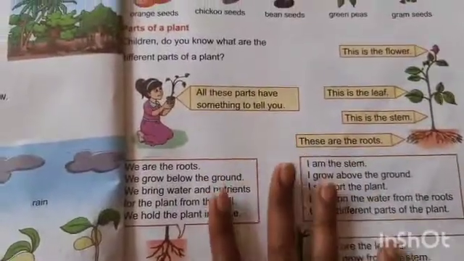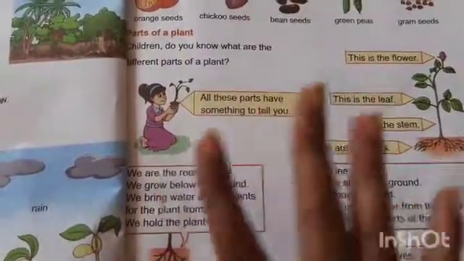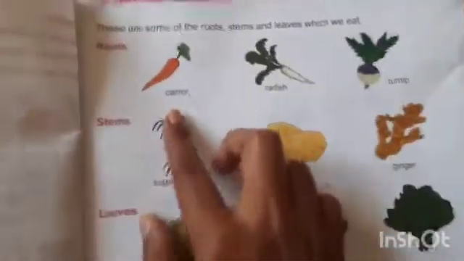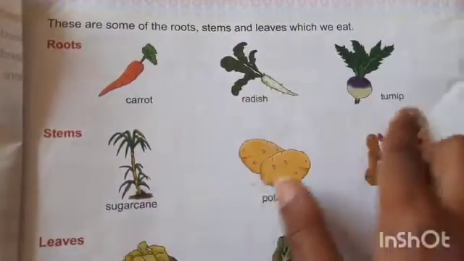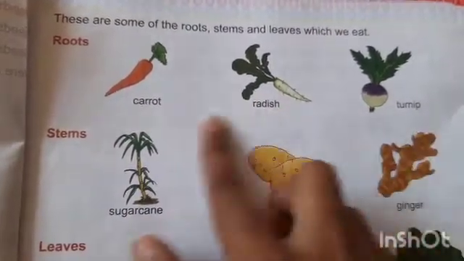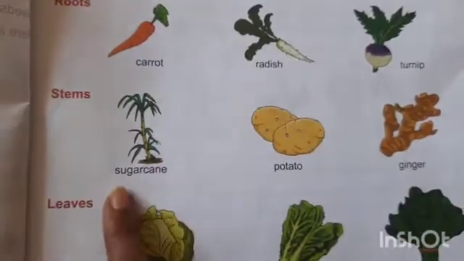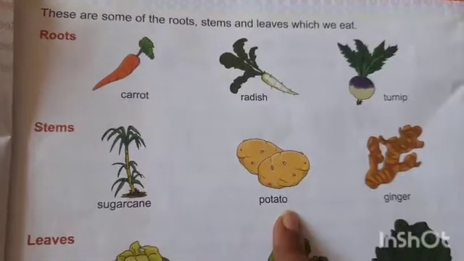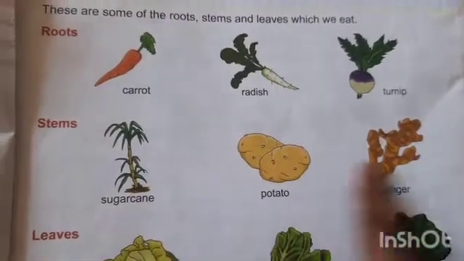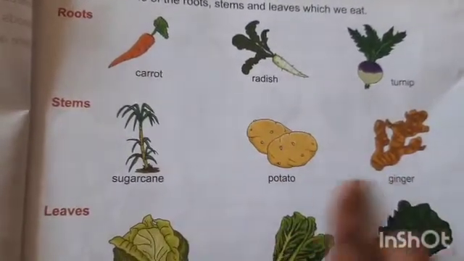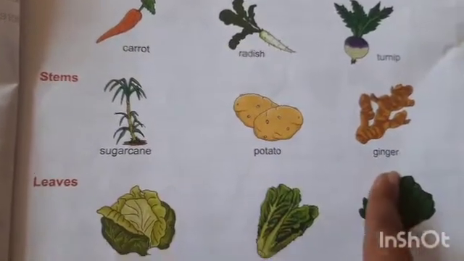So in the next class I will show you a plant which will give you some practical knowledge. So see here, these are the roots which we eat. Carrot, radish, turnip. These are the roots that we eat raw. Stems. Sugarcane, potato and ginger. These are the stems of a plant that we eat.